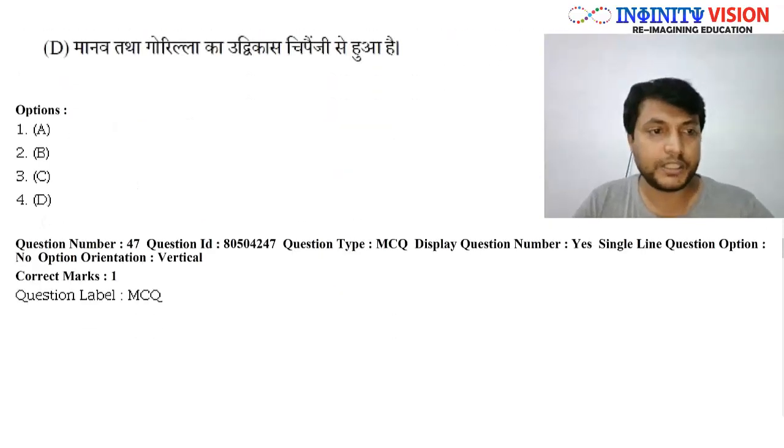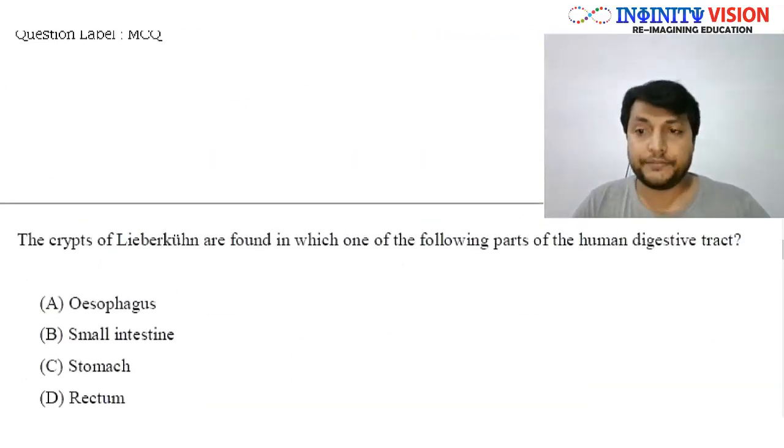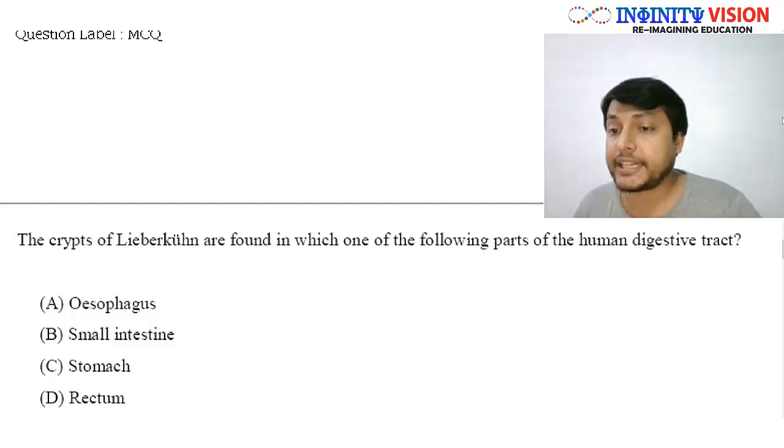So this is the Hindi part of it, the same previous question. Okay, so question number 47. Now this question says, the crypts of Lieberkühn, right? The crypts of Lieberkühn are found in which one of the following parts of the human digestive tract?